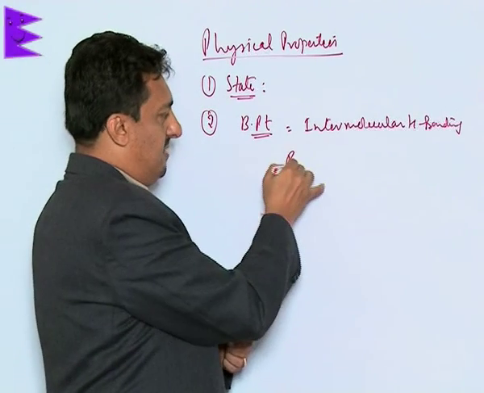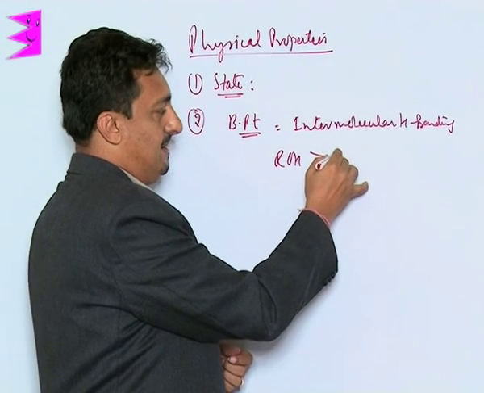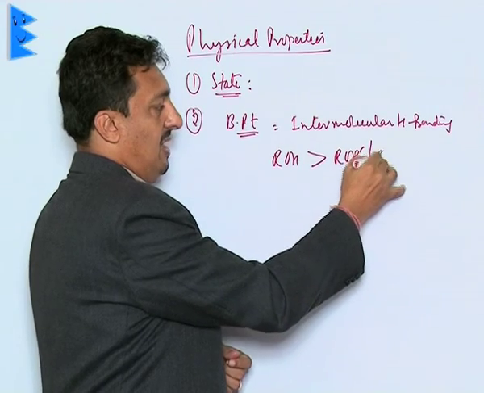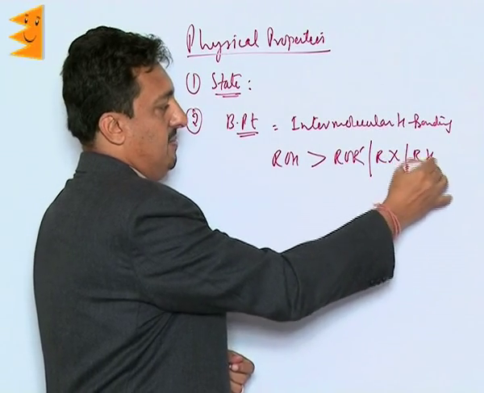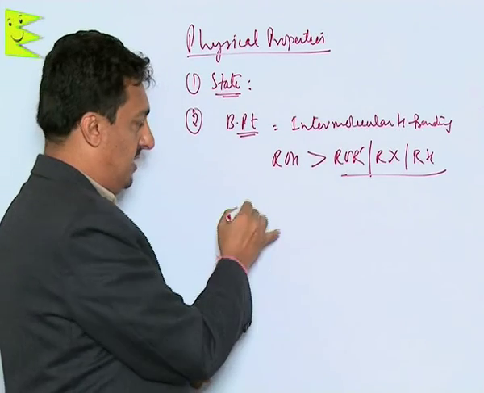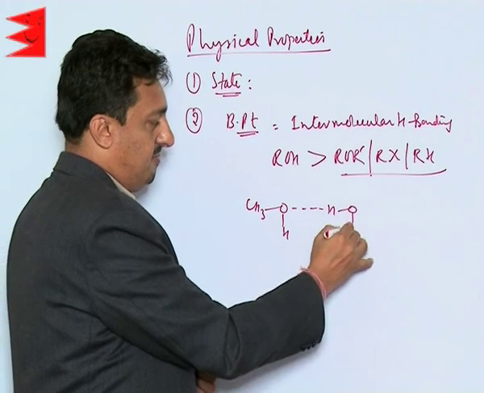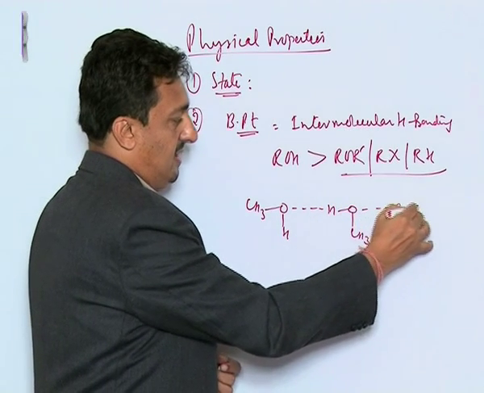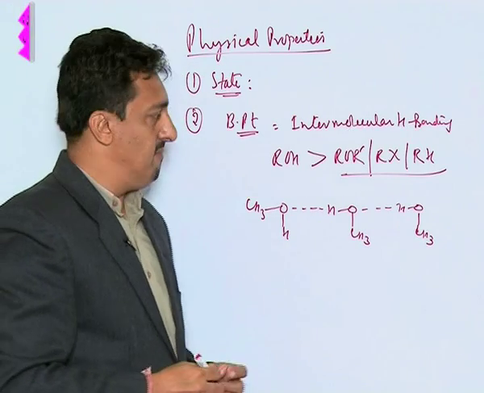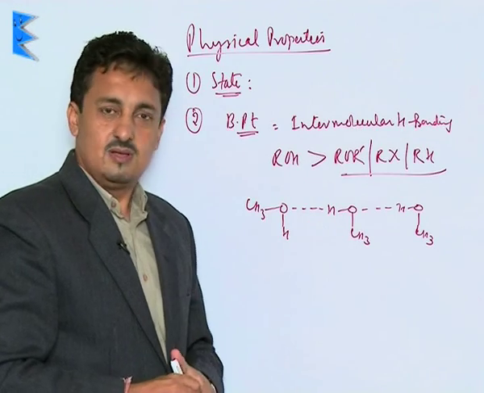The reason is that alcohols have strong hydrogen bonding. They develop this hydrogen bonding, and as a result their boiling points are higher than those of similar ethers, alkyl halides and hydrocarbon compounds.